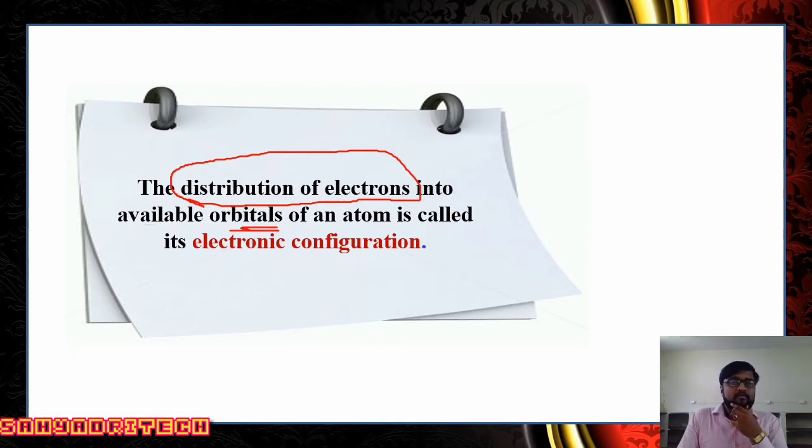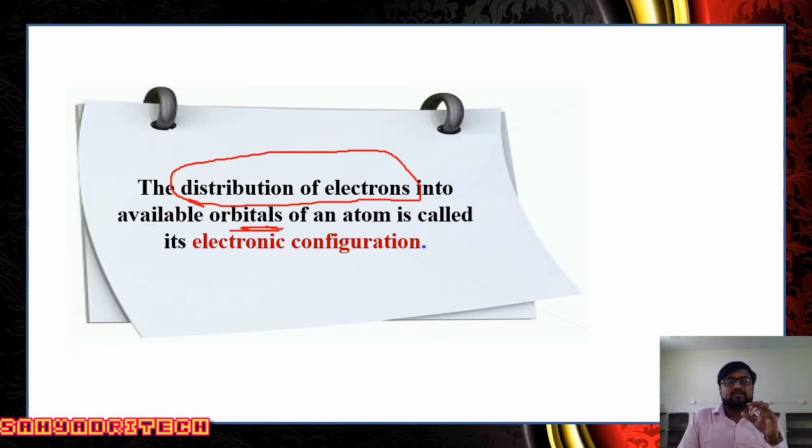An atom may contain a large number of orbitals. There will be a large number of shells, all shells are made up of subshells, and those subshells consist of orbitals. Now, how are electrons distributed? If the orbital is empty, then only an electron will occupy that orbital, so that electrons get distributed.